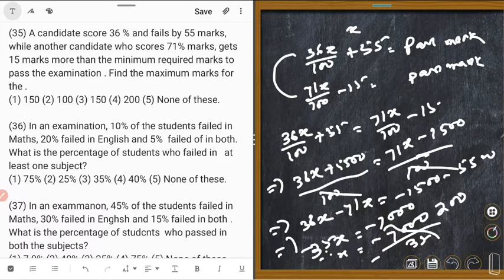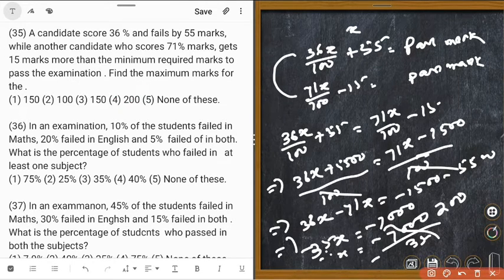So x is equal to 200. Total mark is equal to 200. Which is correct? Number 4. Number 4, 200. Which is number 35? Number 4.